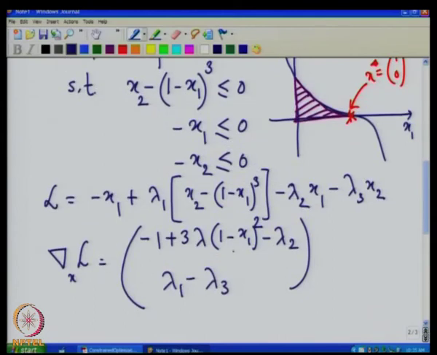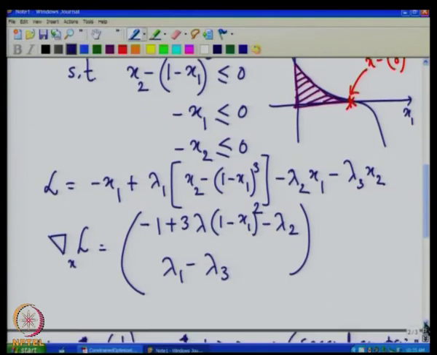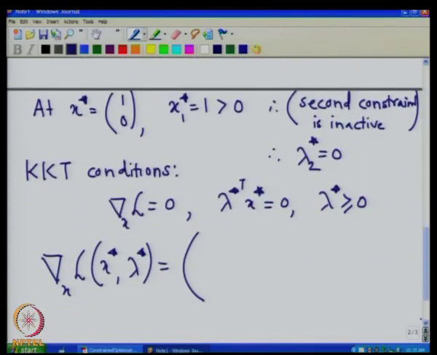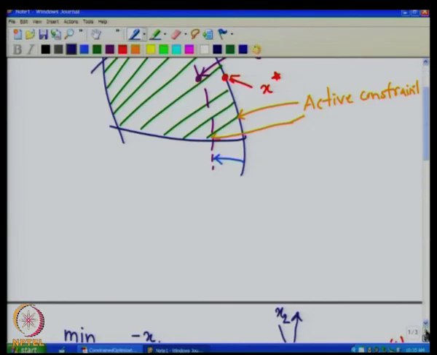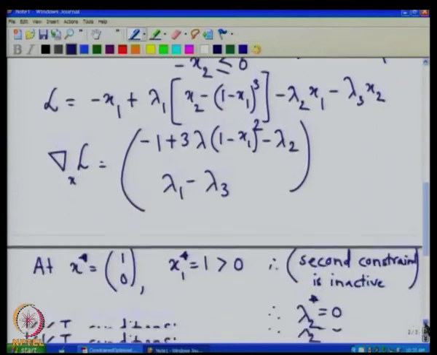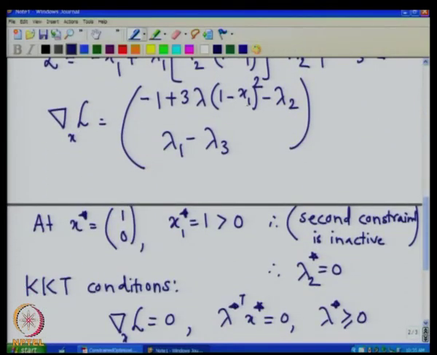So, the gradient of the Lagrangian, we put x1 star to be 1 and x2 star to be 0, and then equate that to 0. So, what we get is minus 1, because x1 is 1, so this quantity vanishes, and we get minus 1 plus minus lambda 2, and since the second constraint is inactive, lambda 2 star is 0.